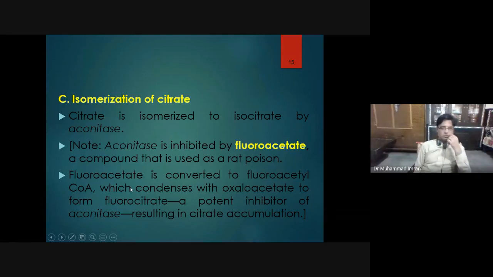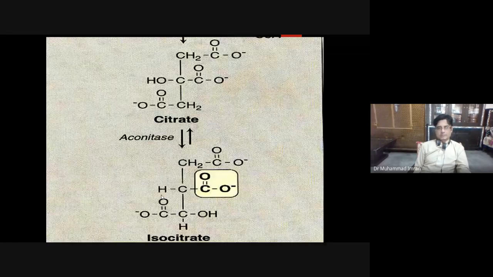Okay. Actually what happens is, fluoroacetate combines with the oxaloacetate to produce fluorocitrate. This fluorocitrate is a potent inhibitor of aconitase enzyme. So fluorocitrate inhibits the aconitase enzyme and completely blocks the active site of the enzyme.